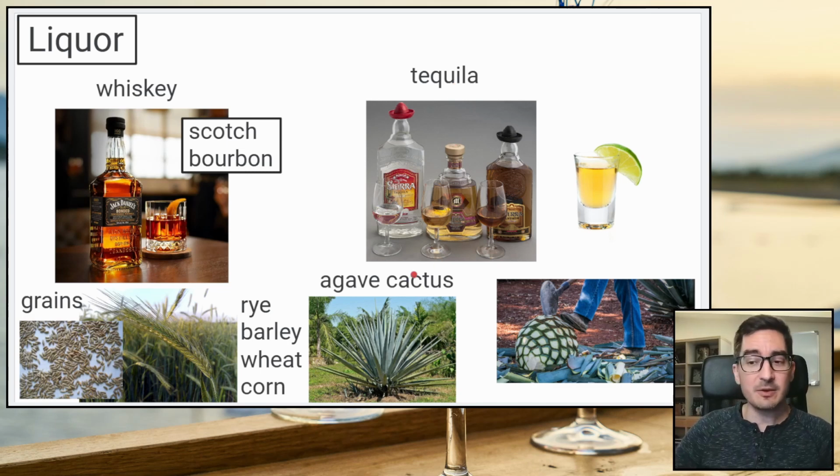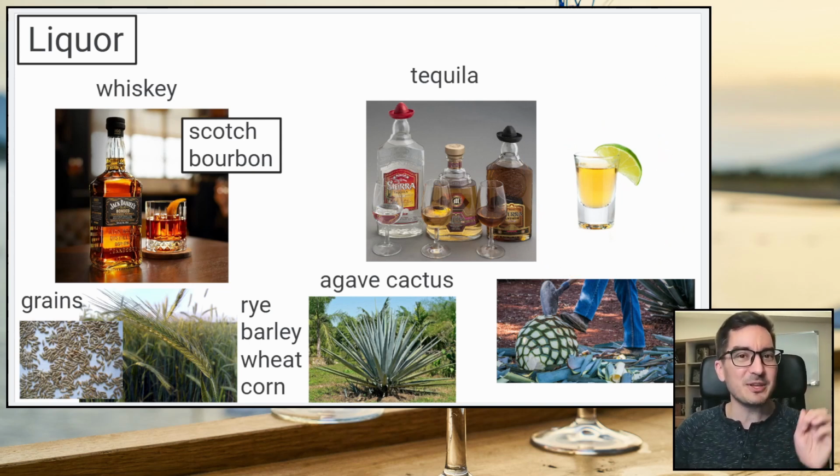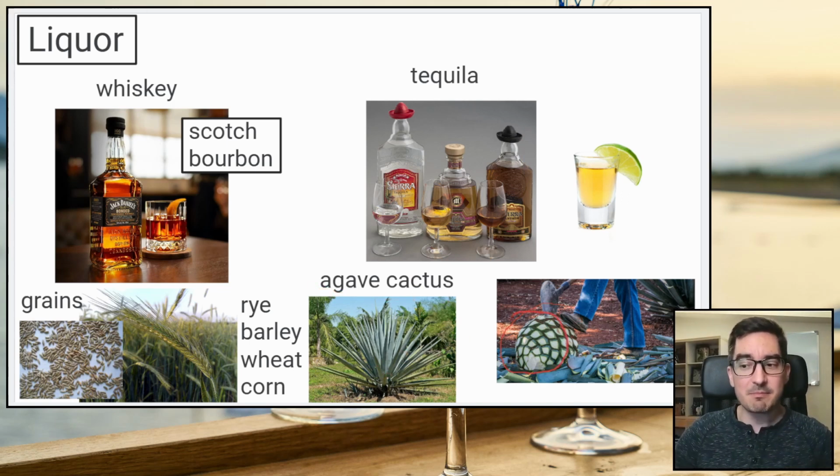So I like tequila, but some people think it's too scary because they had too many tequila shots. But just sip it slowly. You might like the flavor. Also, this agave cactus. Sometimes they make sugar from these cactuses.